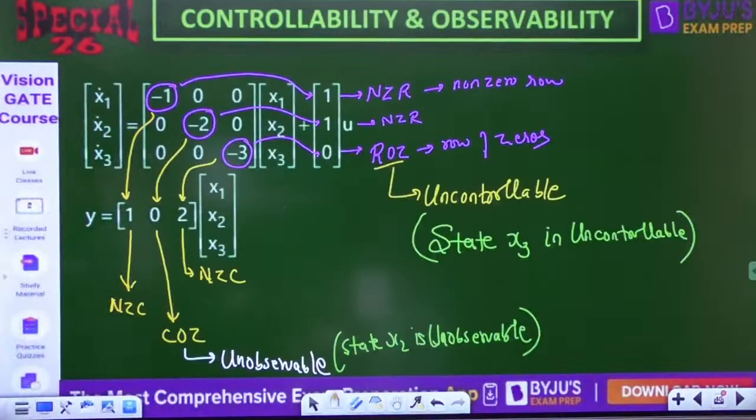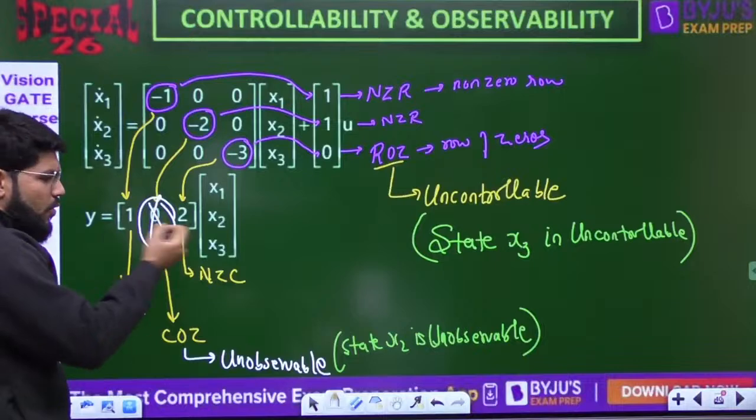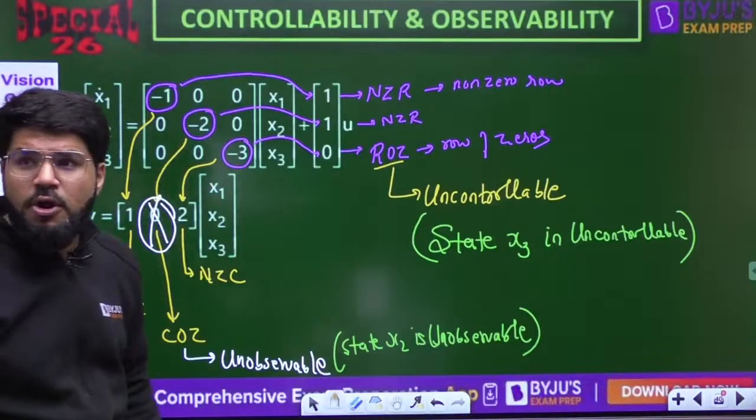The system failed observability because the second column was 0. If this was also non-zero, with the rest two clear, then the system would have been observable also.